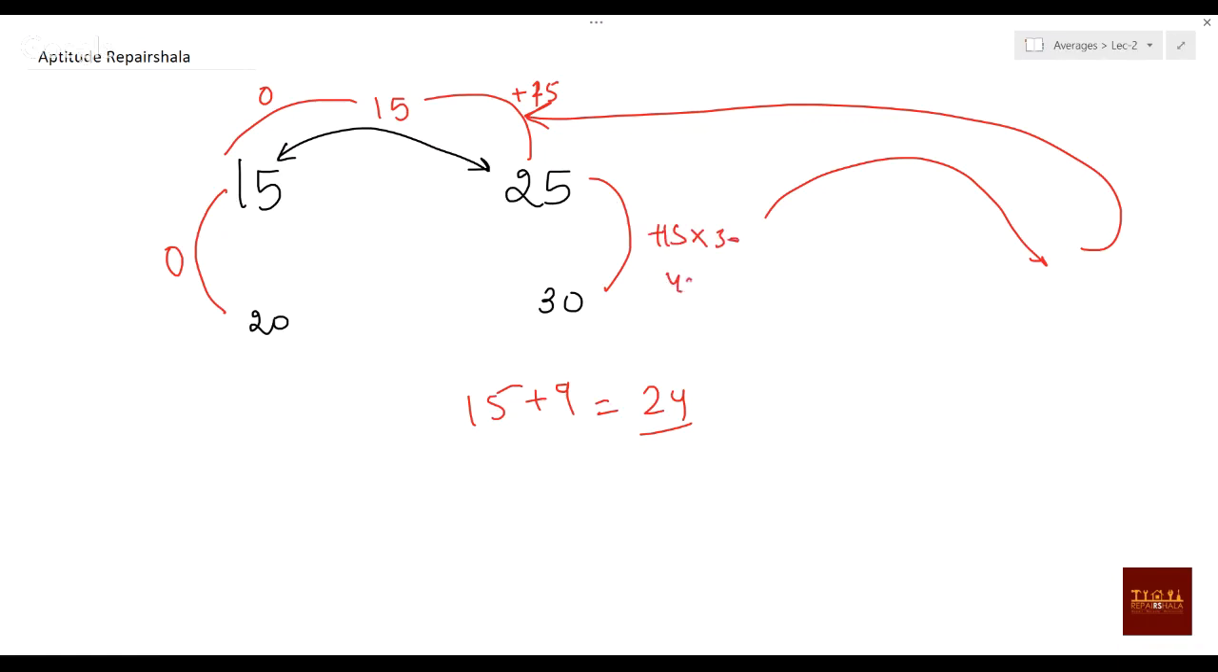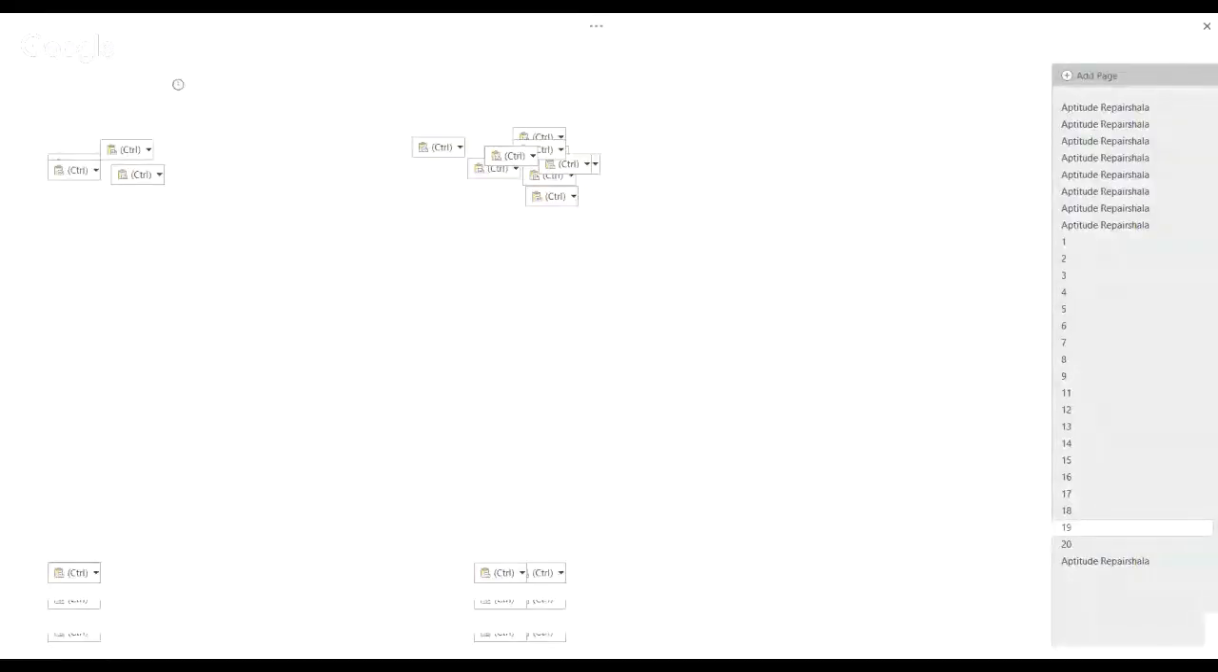Okay, that is correct. 450 plus 450 should be increased. 450, how many elements? 50 elements. So 9 it should be increased. So 15 plus 9, it should be 24. Why is this coming different?